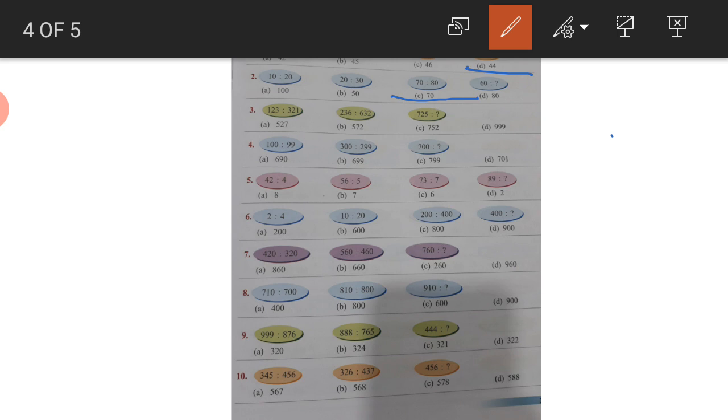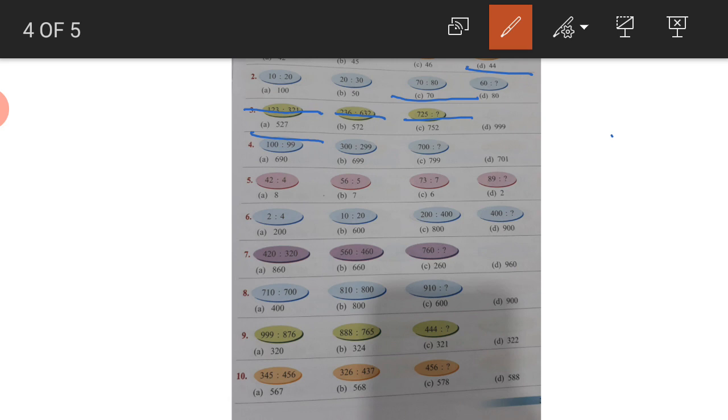Next one, third. 1, 2, 3, then 3, 2, 1. 2, 3, 6, 6, 3, 2. 7, 2, 5. What will come? See, in the first pattern 1, 2, 3, 3, 2, 1, it means they are going backward. 2, 3, 6, 6, 3, 2, now backward from 6, 3, 2. And 7, 2, 5. What will come? 5, 2, 7. Yes, backward we have to move. We have to write the numbers in the backward order. Okay, the third answer is 527.